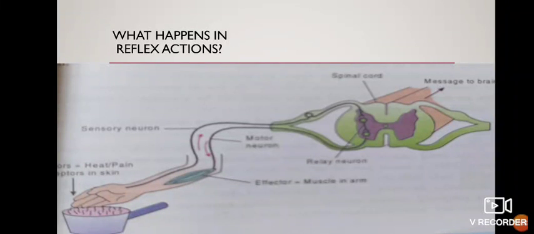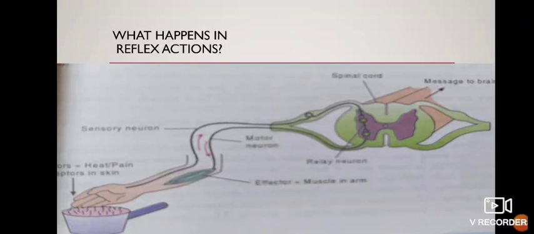Sensation of heat or pain is received by receptors present in the skin. It is passed to the sensory neurons reaching the dorsal root of the spinal nerve and then the spinal cord. In the spinal cord, the impulse is transferred to the motor neuron by a relay neuron or interneuron. Motor neuron comes to the ventral root of spinal cord and reaches the muscles of the limb which are stimulated. The muscles move the limb away. Now this is an example of spinal reflex arc.